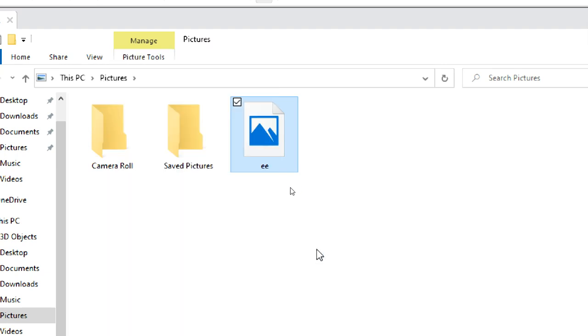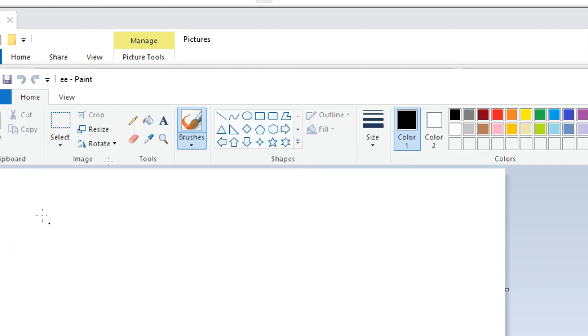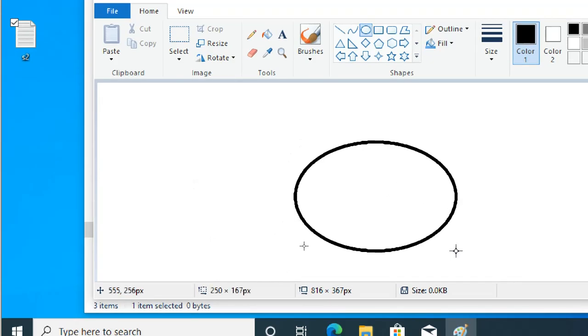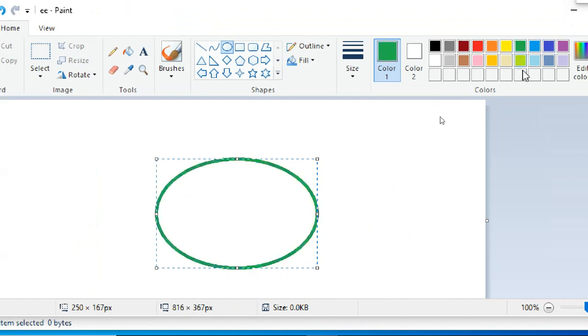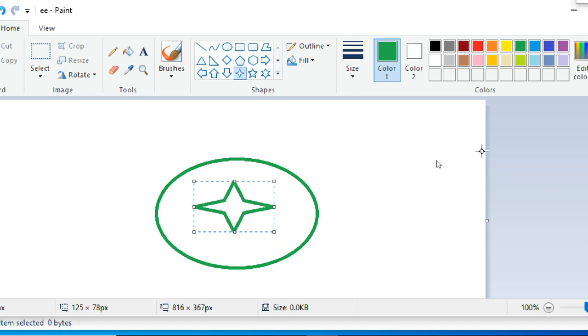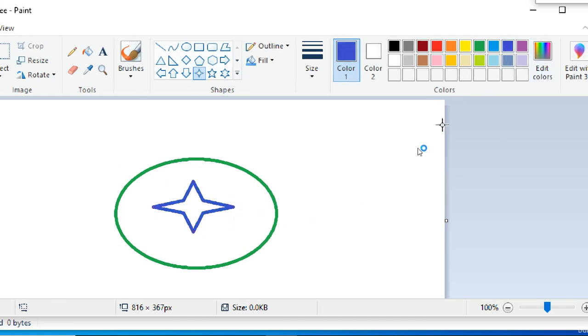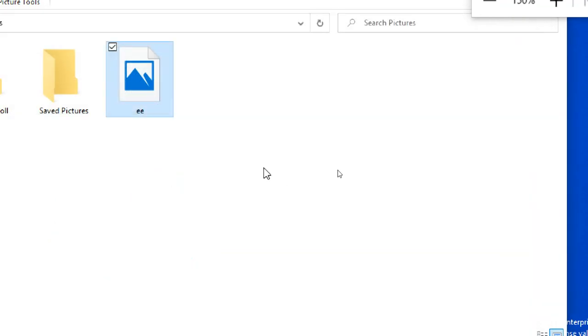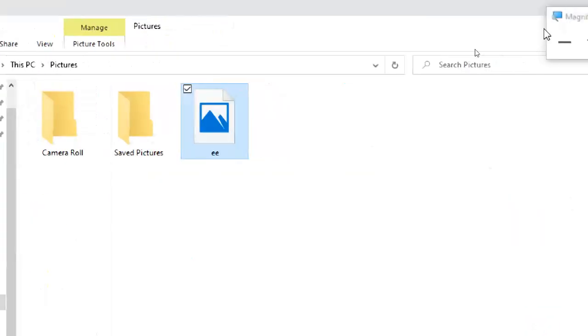So I open with the paintbrush. Now I will use this thing with the green color, and I use this one with the blue color. See that both the pictures are different, both picture names are different. You see that one? Okay.